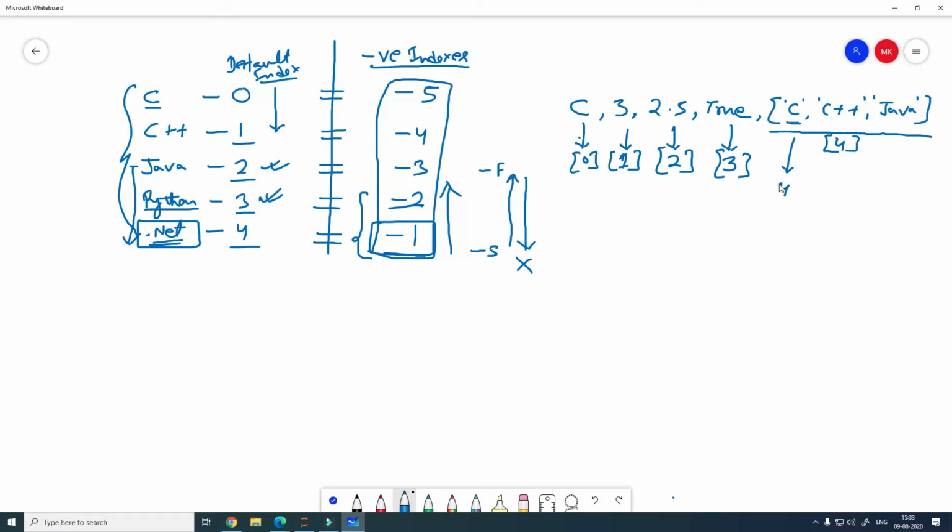But if you want to access individual items, then you can access them using double indexing. This is going to be 4, 0. This one is going to be 4, 1, and Java is going to be 4, 2. This is how you will need to access them, and this is the only way actually for you to access them. We wanted to access C++, and this is what we used actually. We used 4 and 1. Clear, guys?